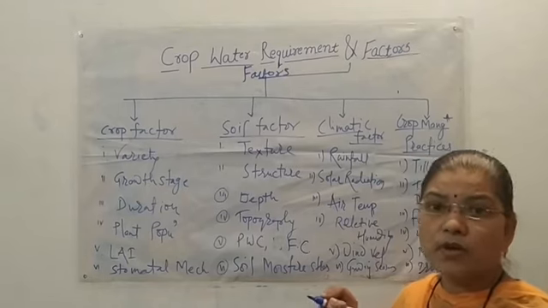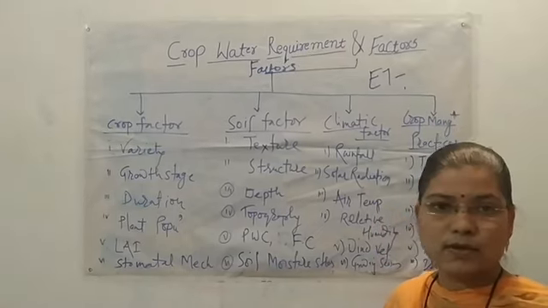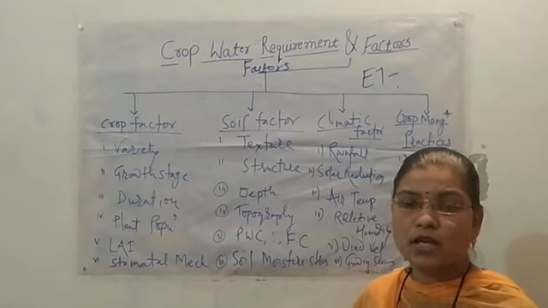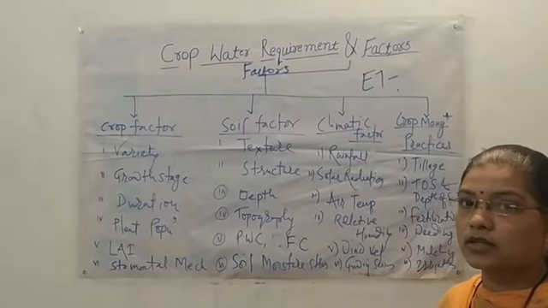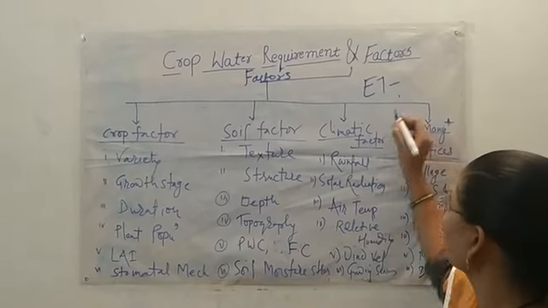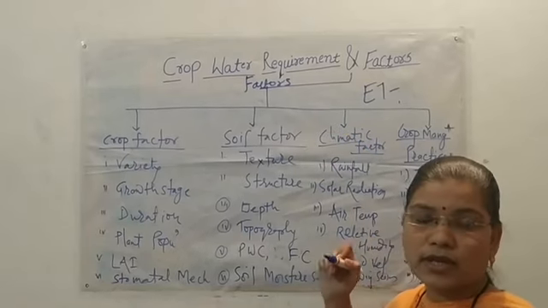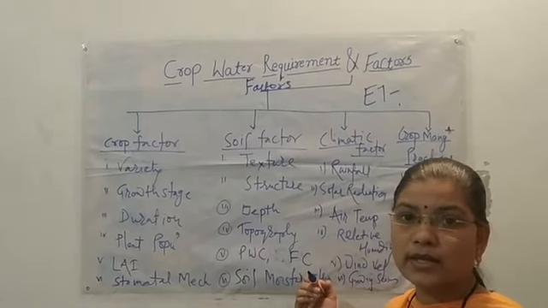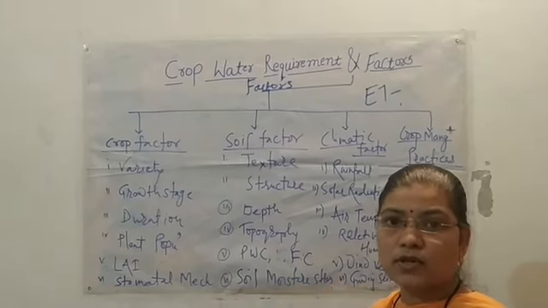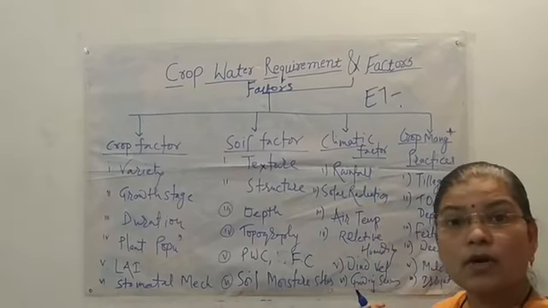Next is evapotranspiration, ET: the combined loss of water from evaporation and transpiration. When a crop is grown in the field, water is lost through the aerial parts of the plant, which is transpiration, and through evaporation from the soil surface. That combined loss of water is called evapotranspiration.